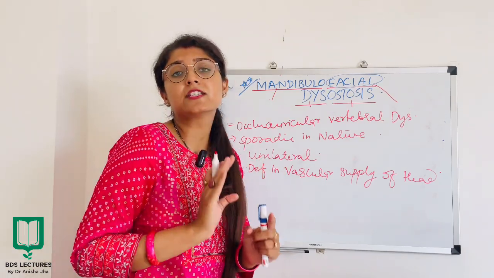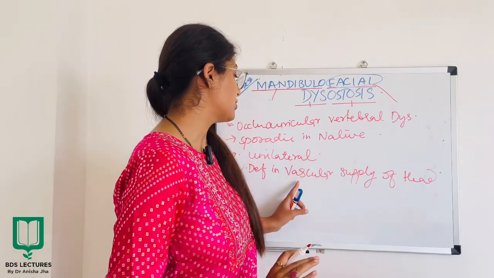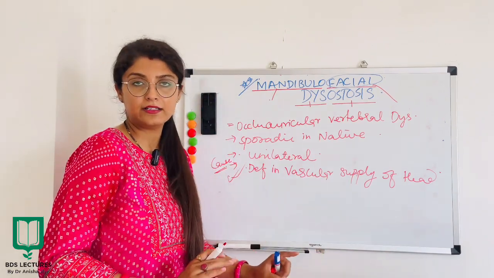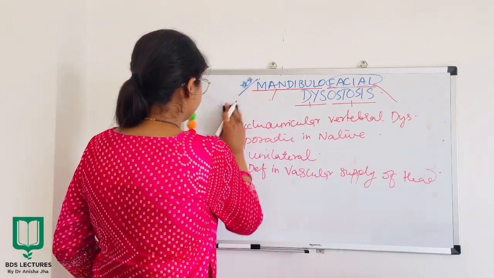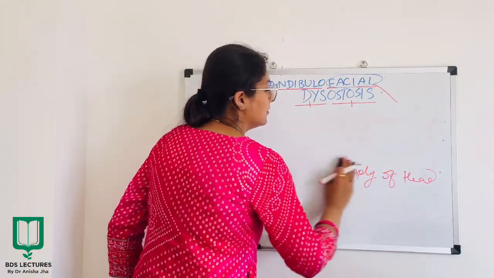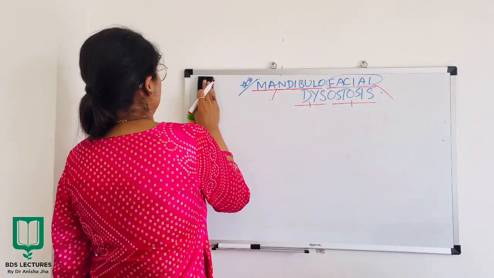It affects the face unilaterally and the cause is said to be a defect in the vascular supply of the head. Now, this was all about Goldenhar syndrome, which is also an important topic.